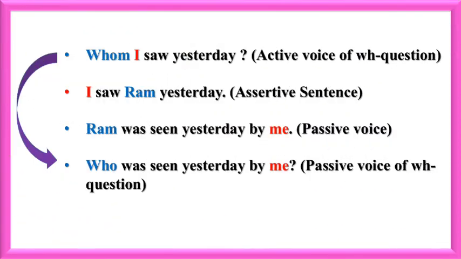Whom did I see yesterday? Active voice of WH question. I saw Ram yesterday. That means we have assumed the answer Ram. This is the assertive sentence. Now see the passive form of the assertive sentence. Ram was seen yesterday by me. And see the last answer of the question. Who was seen yesterday by me? This is the passive voice of WH question.